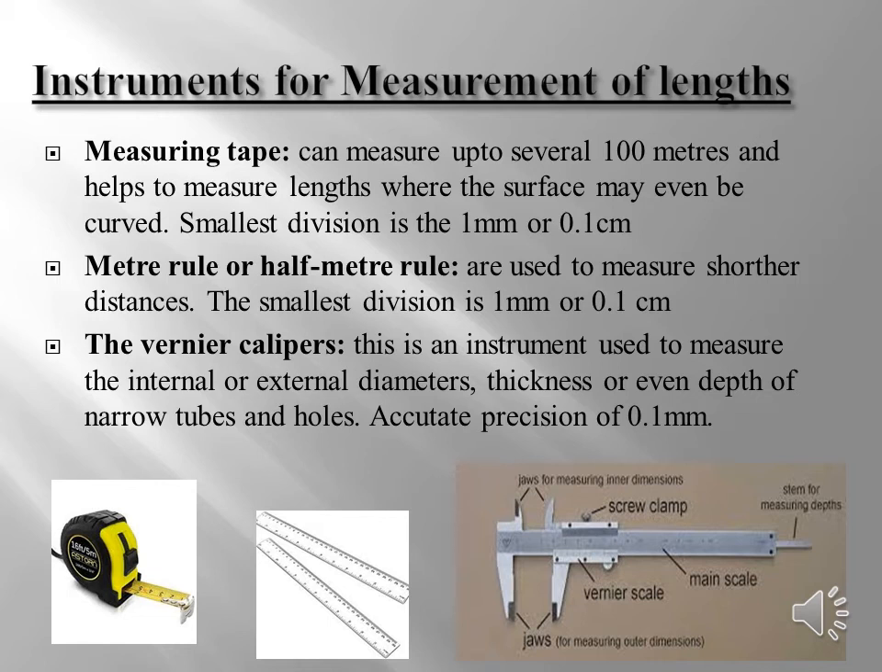This is a bit complicated, and it goes a step further in accuracy as well. It is much more accurate than the others that we use, and it has a precision of 0.1 millimeter, whereas in a measuring tape and a meter rule, we saw that it was only 1 millimeter or 0.1 centimeter. But here the accuracy is even more, it is up to 0.1 millimeter accurate.